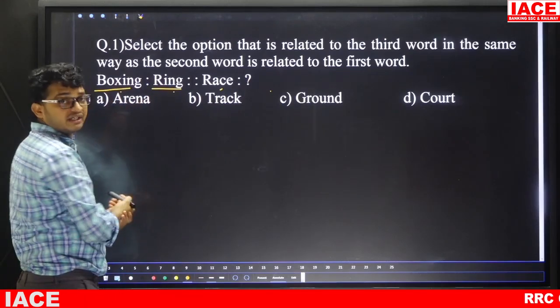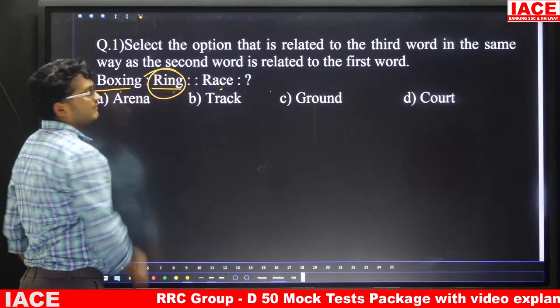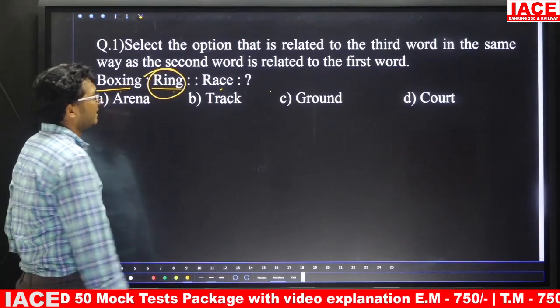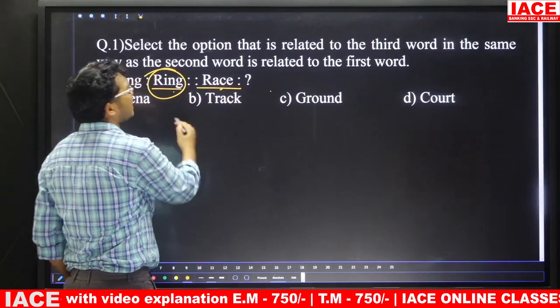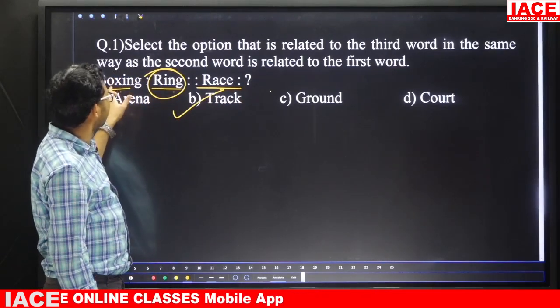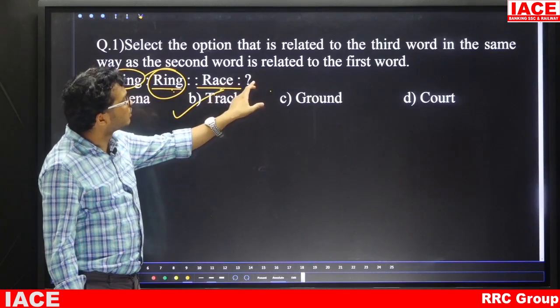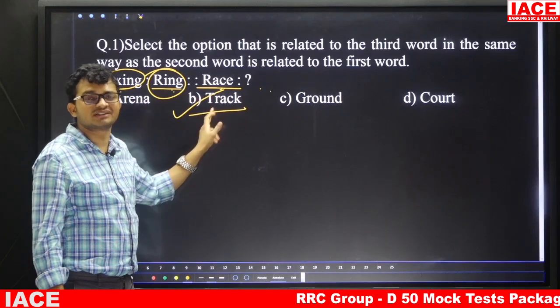Boxing is related to ring. Generally, we perform boxing within the ring. In the same manner, we perform a race on a track. So the answer is option B. We perform boxing within the ring. Next, a race we perform on the track. So the answer is option B.